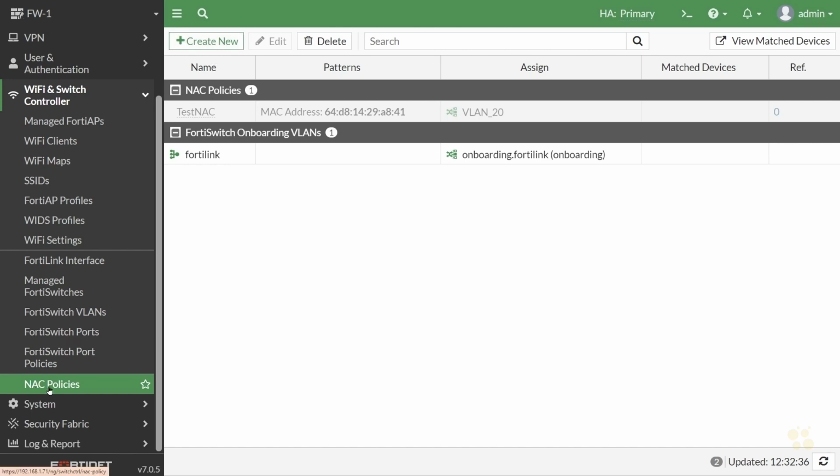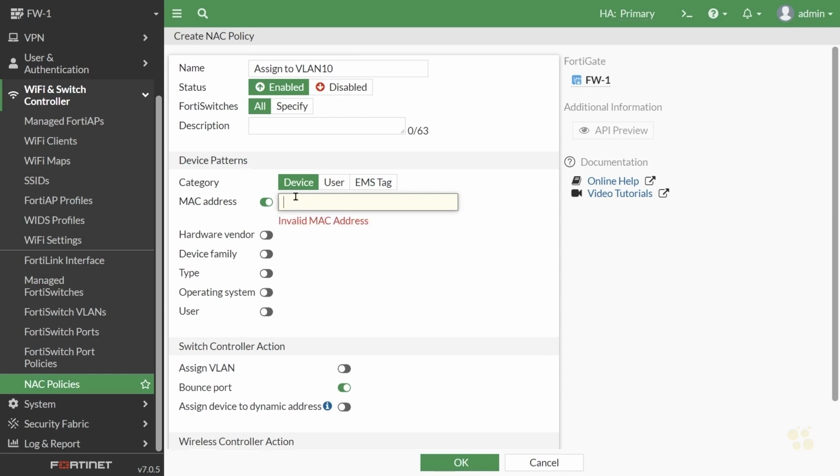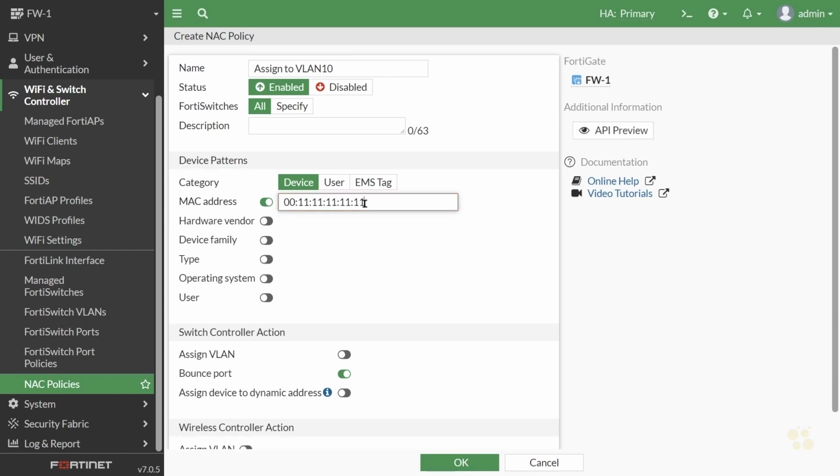To do that, with NAC policy selected, we'll click on create new. And I'm going to call this assign to VLAN 10. And then for the device pattern, I'm going to specify characteristics of the device. For our example, I'm going to base it on the MAC address. However, there are other options here, including hardware vendor, device family, type, etc. So I'm just going to go ahead and look for the specific MAC address. And based on our plan, it was 001111111111. Great. So there should be 12 characters there.